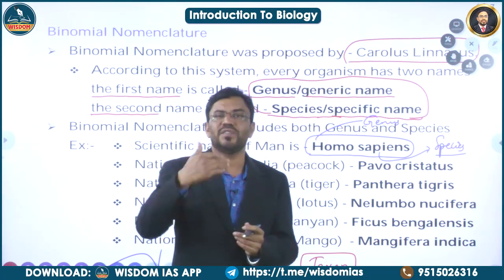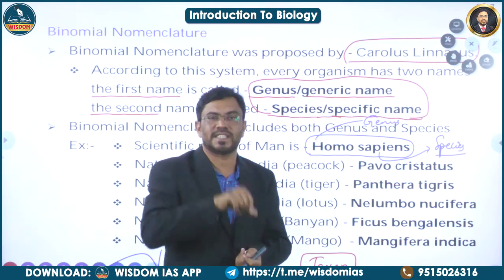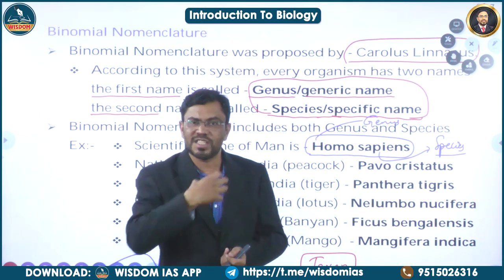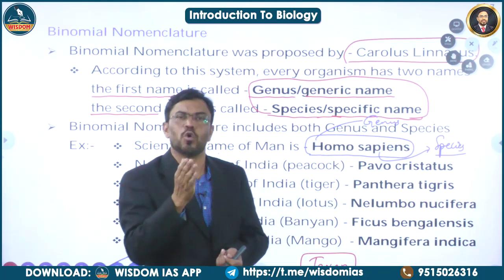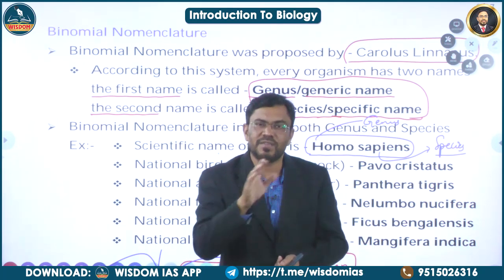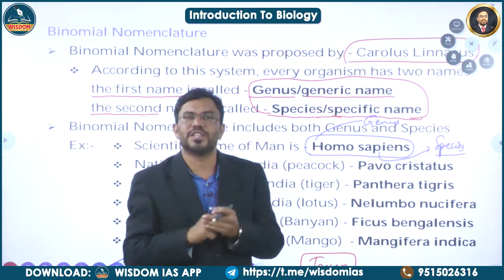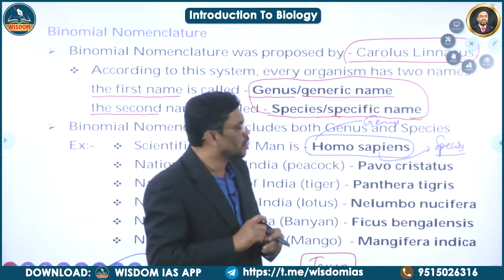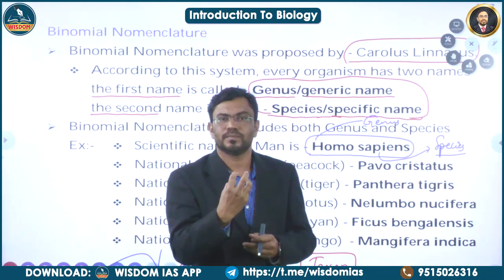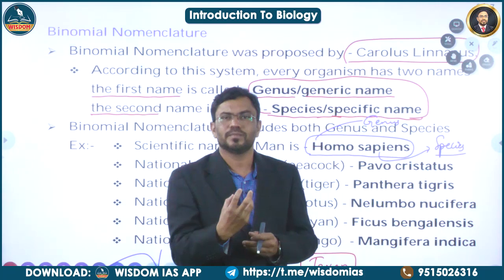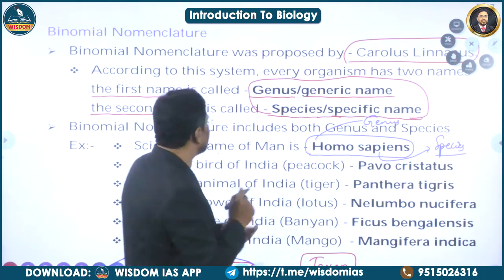If you consider the scientific name of our ancestor man, that is Homo erectus. So our genus is the same, but the species are different. That means the Homo erectus differs from Homo sapien. There are slight anatomical changes. The Homo erectus had a protruded lower jaw and an undeveloped skull. So all these are the differences.